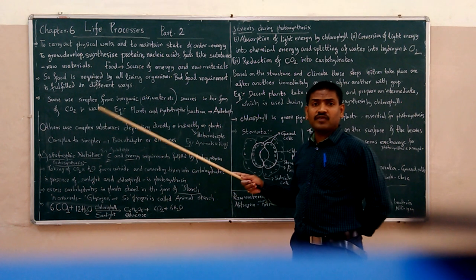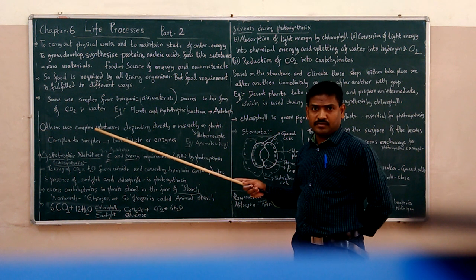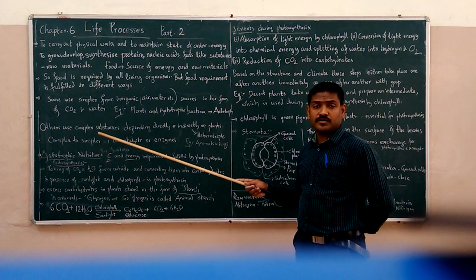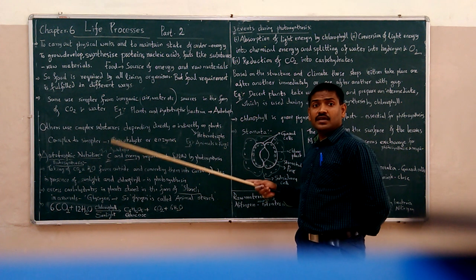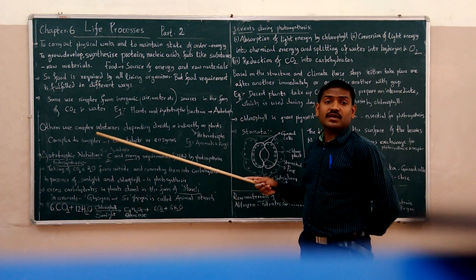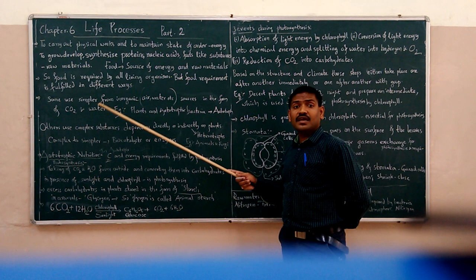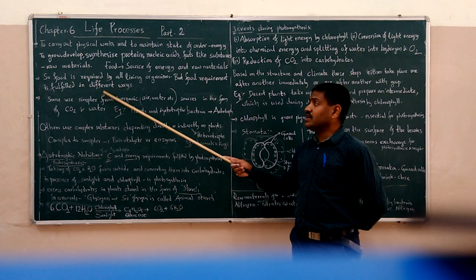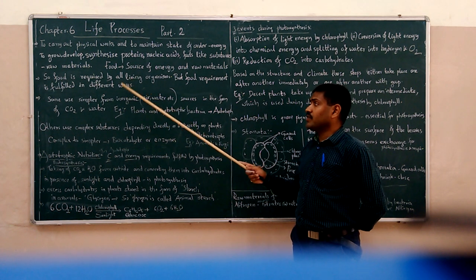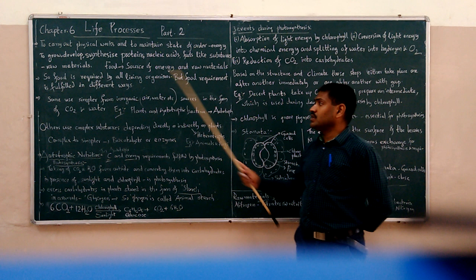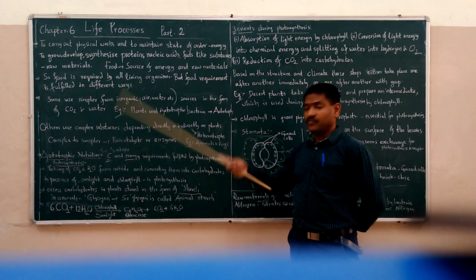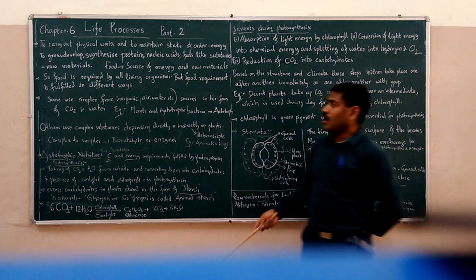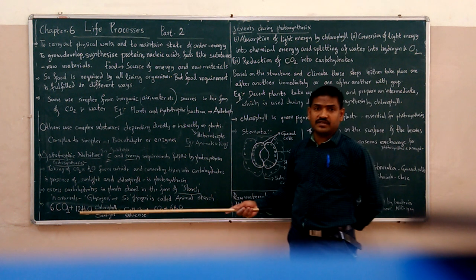The requirement of food is common in all living organisms, but this requirement is not fulfilled in a common way. It is fulfilled in different ways. How? What are those different ways?